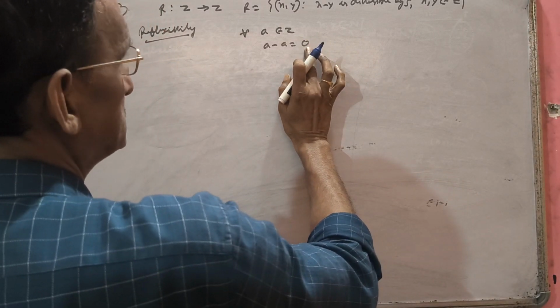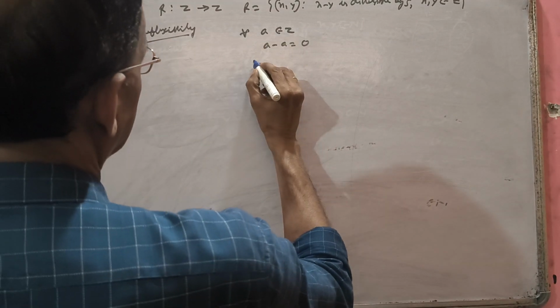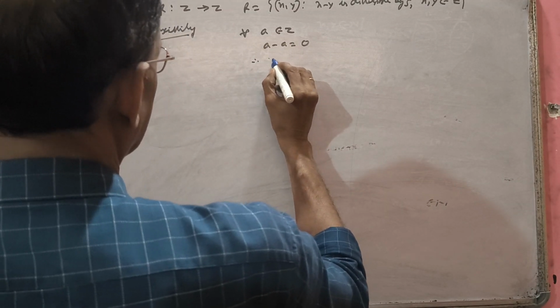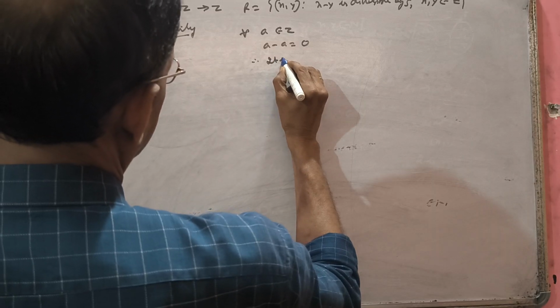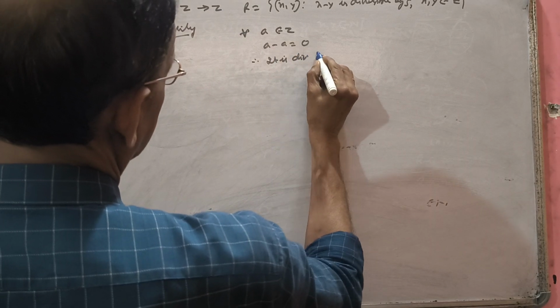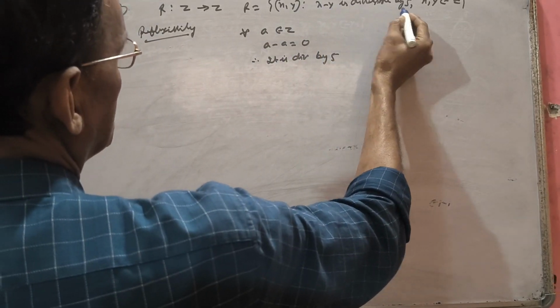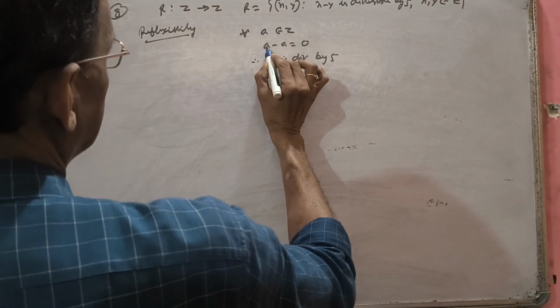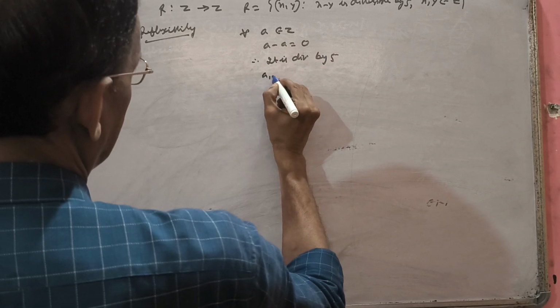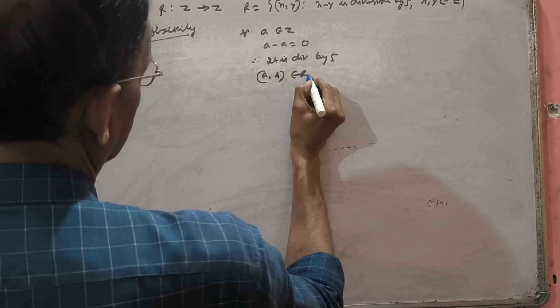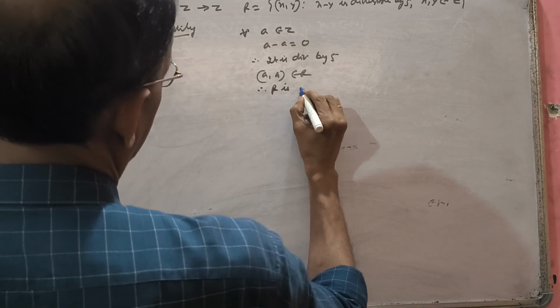So it is divisible by 5 also. Since a minus a is divisible by 5, (a, a) belongs to R. Therefore, R is reflexive.